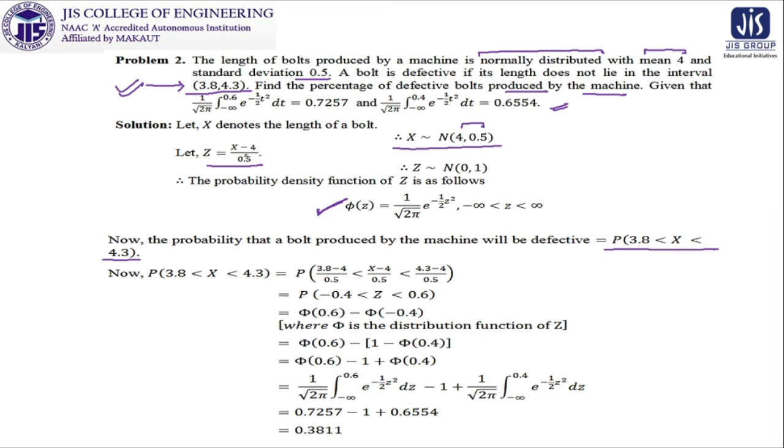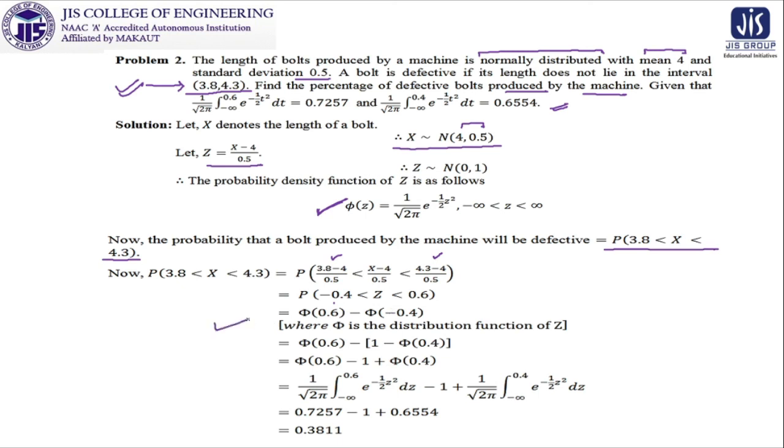So we need (x minus 4) by 0.5. So this x is subtracted by 4. Similarly, to keep this inequality maintained, we do this, then we do this. So our requirement is z lying between minus 0.4 to 0.6. So we need Φ(0.6) minus Φ(minus 0.4).